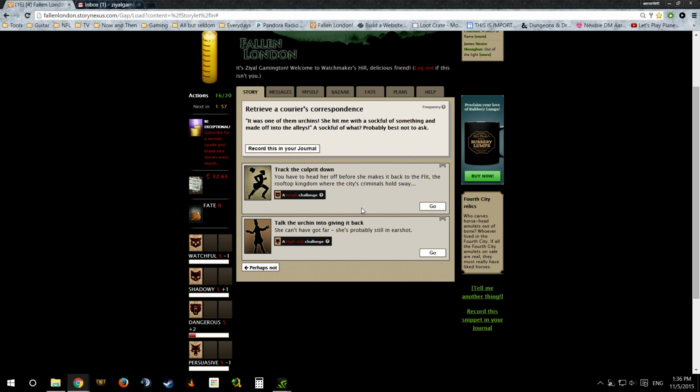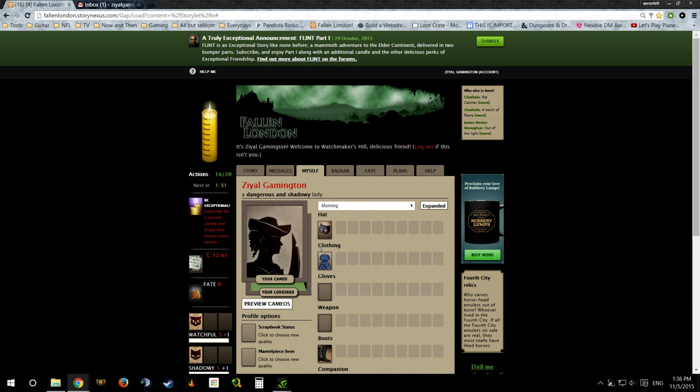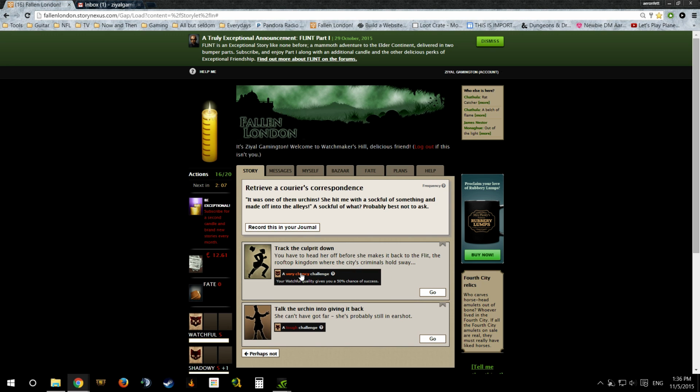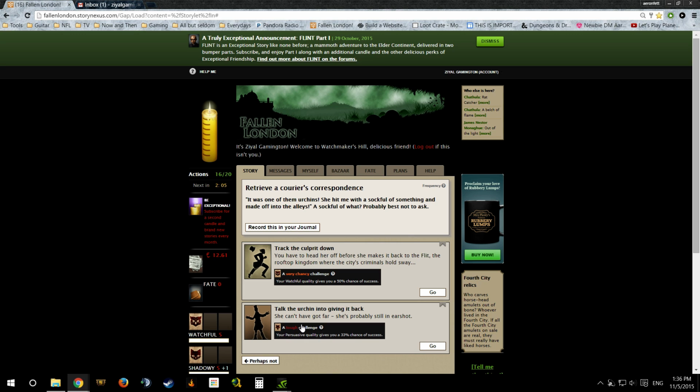So what's interesting now is we're presented with, like, let's take this option here. And funny enough, taking off the item I just had, because it was giving me a minus to both of these, will turn these challenges from tough to very chancy. You'll see tough is still 33%, so 1 in 3 chance, but 50-50 is a coin flip. So let's 50-50 to track the culprit down.